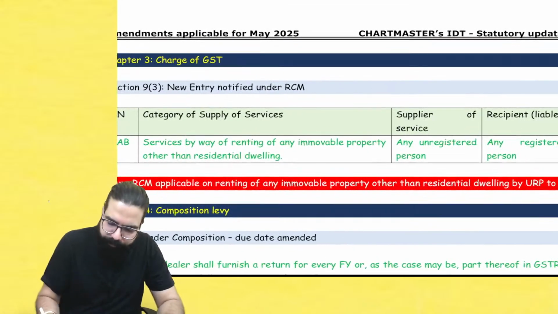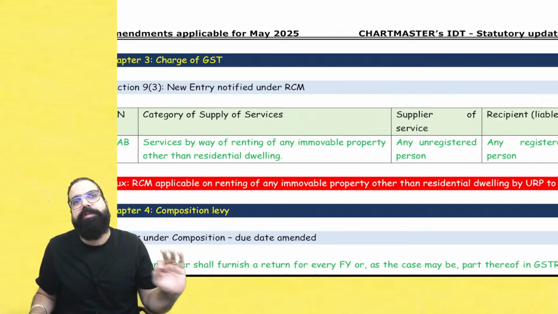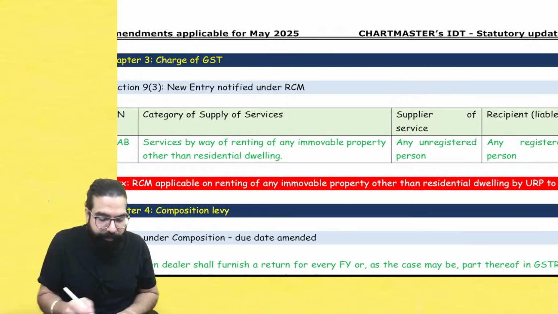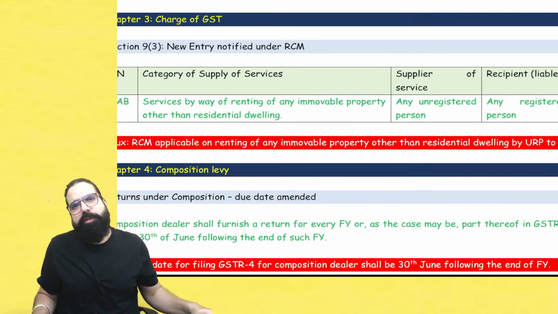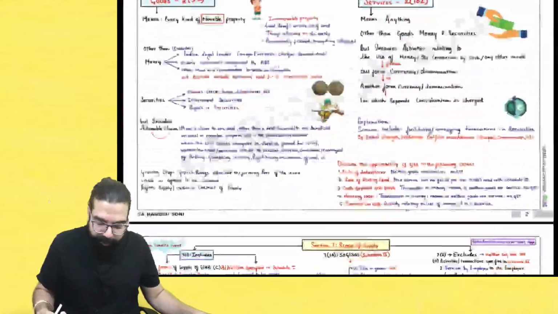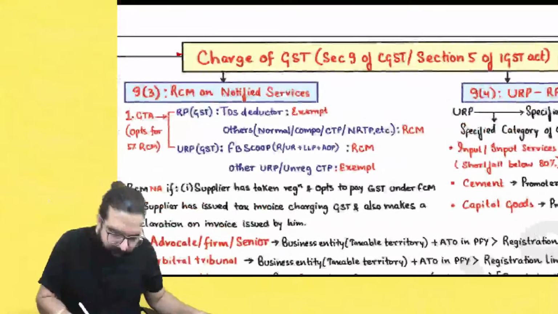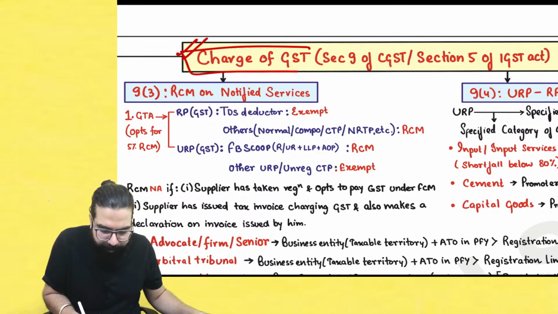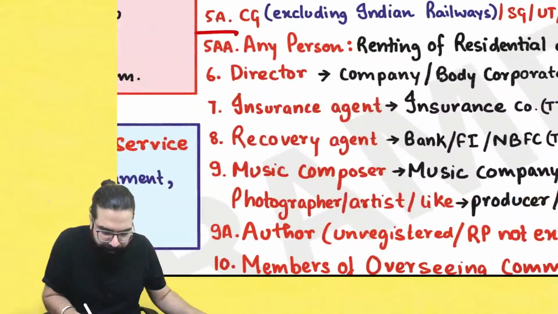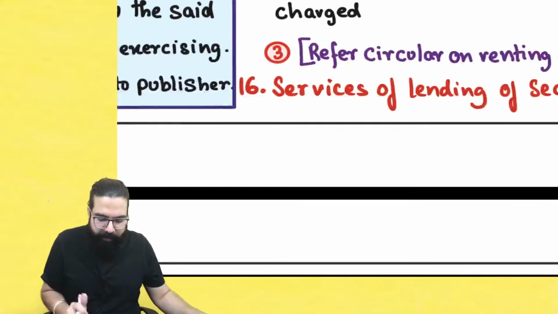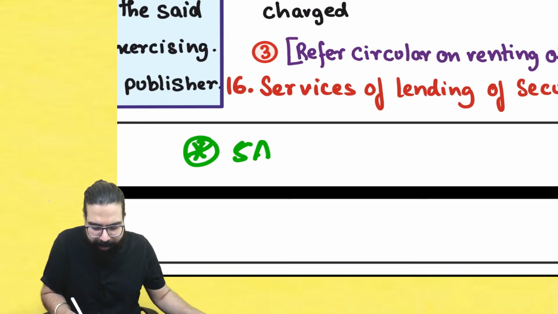Now, the first amendment is in the chapter of charge of GST, chapter number 3. In the charge of GST chapter, in RCM, reverse charge, one new entry has been added. So in the supply chapter there is no amendment. When we learned the charge of GST chapter, RCM, the reverse charge mechanism, was there. After entry number 5AA, one more entry has been added, which is entry number 5AB.